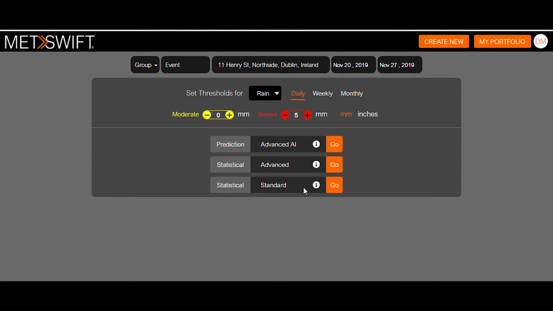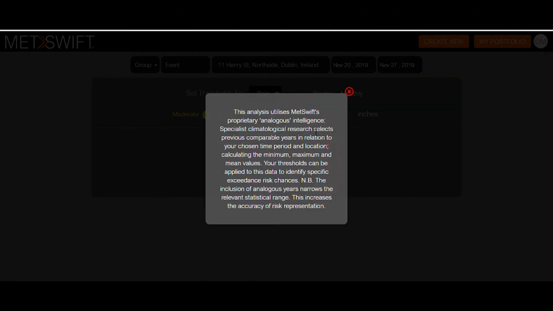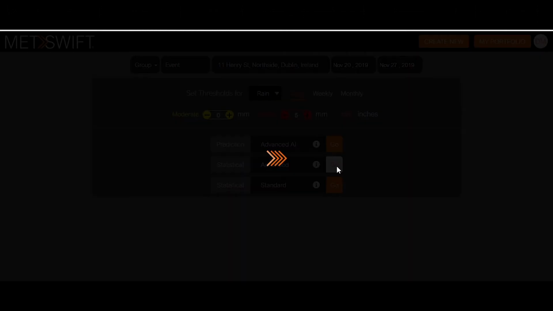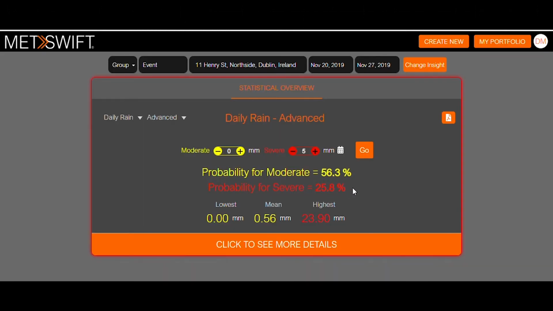Now, the standard stats, it shows all of the years of data that we have in our data set, typically 50 to 70. Some weather stations have over 150 years of data, which is fairly impressive. But importantly, what we're looking at here is the advanced stats, how our research from our climatologists and meteorologists helps deselect the data that is potentially harmful when you're trying to assess the risk of cancellation for your event in the future. So we can see here from the screen that we have some numbers.